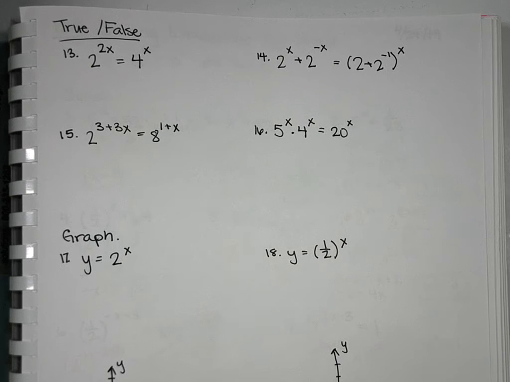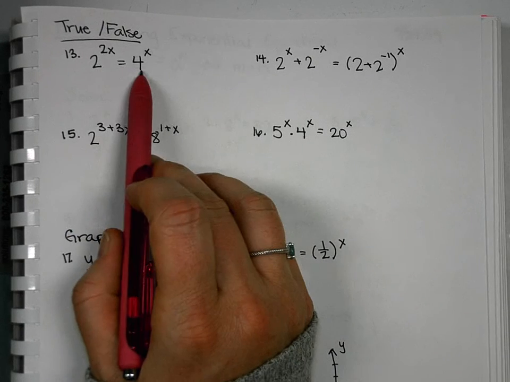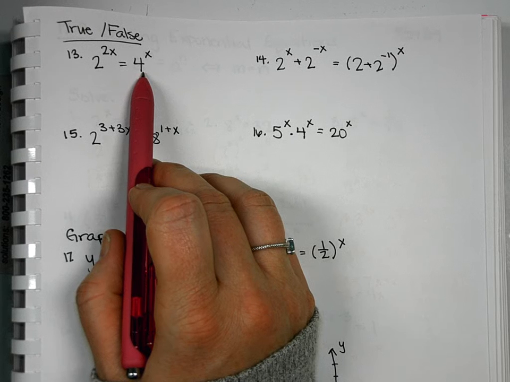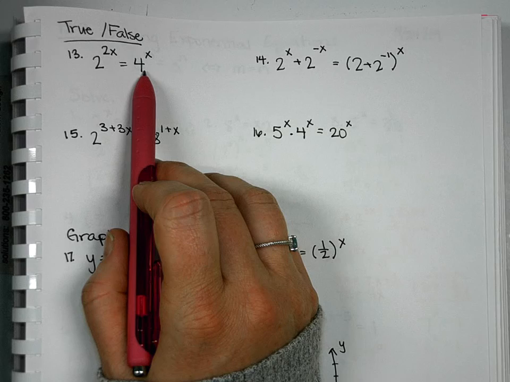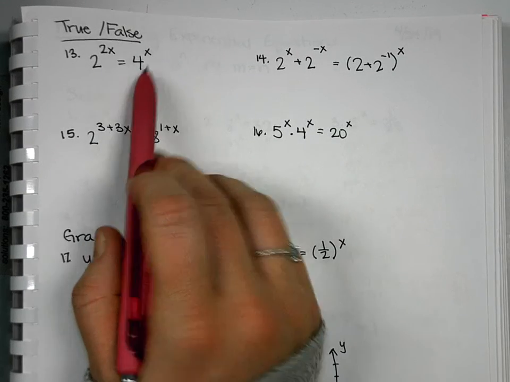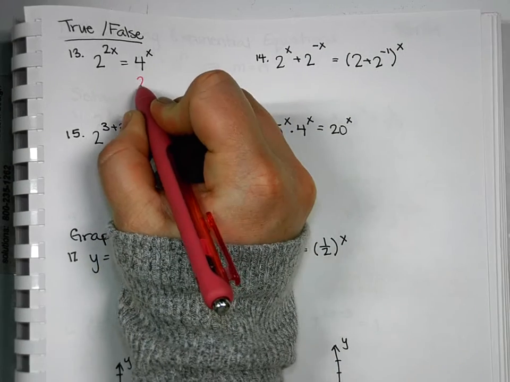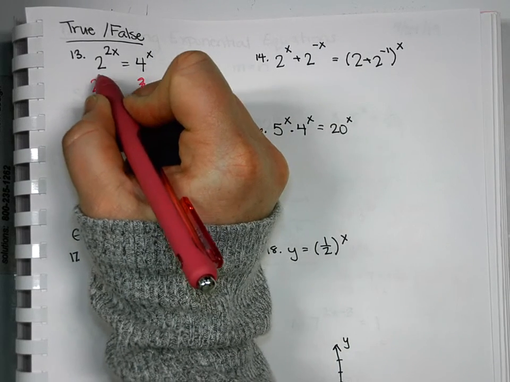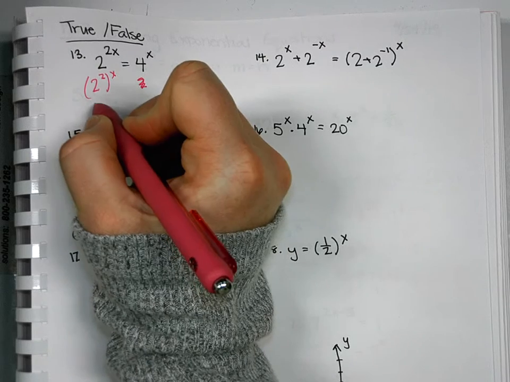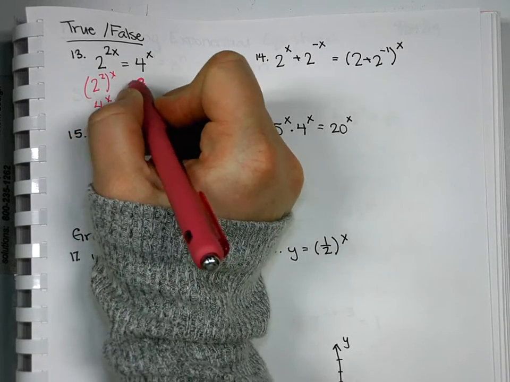Robert? We're not solving. We're trying to see true or false. Are these equal statements? Like, does this in fact equal that? How do you know that? Madison just figured it out. Because 2 squared is 4, and then the x stays, so 4. So if you worked over here, you can rewrite this as 2 squared to the x, which is 4 to the x, matches that side.